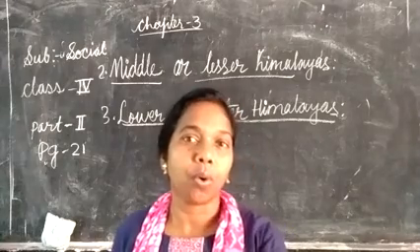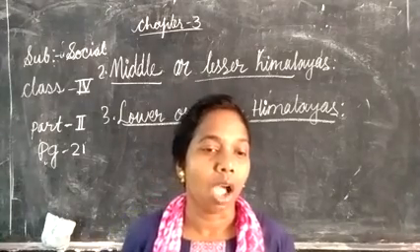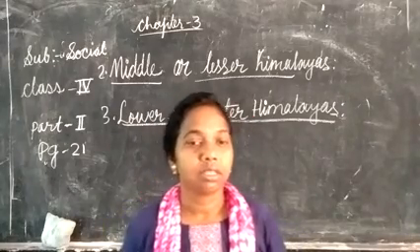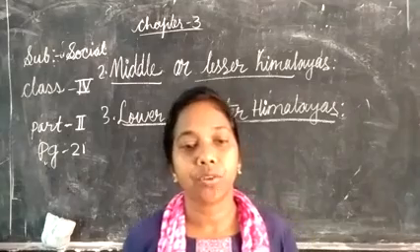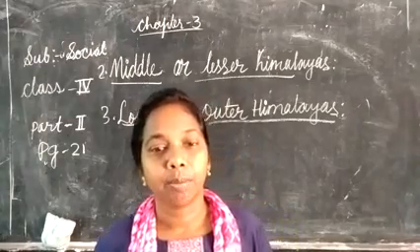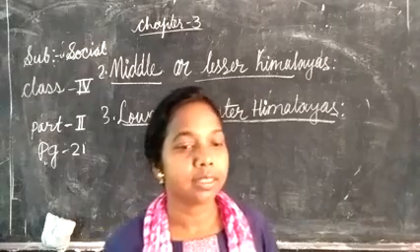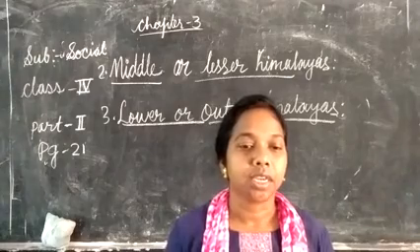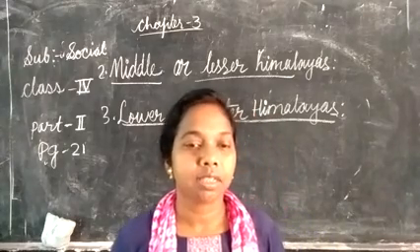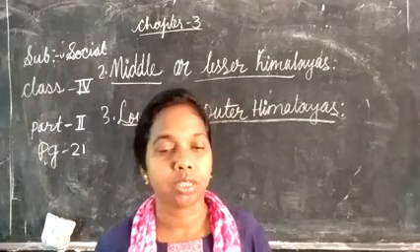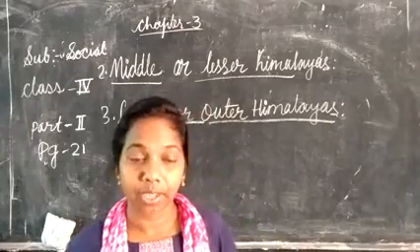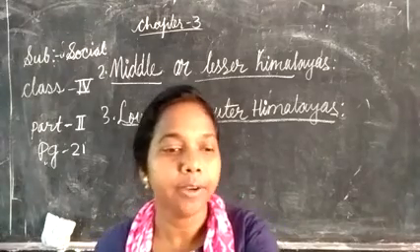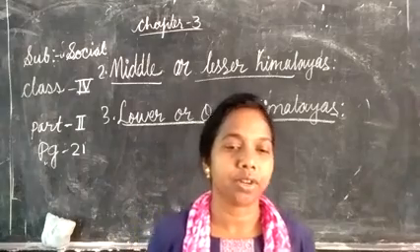The lower or outer Himalayas is the southernmost range of the Himalayas. It is the lowest of the three ranges. It is made up of hills rather than mountains. The slopes are covered with thick forest.